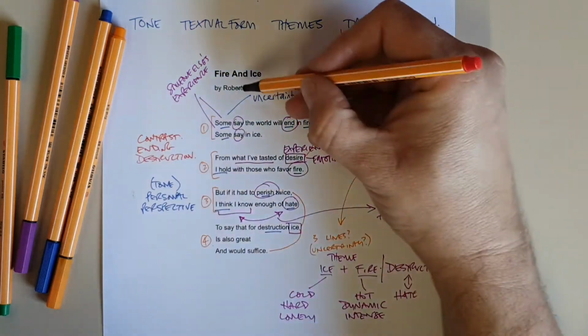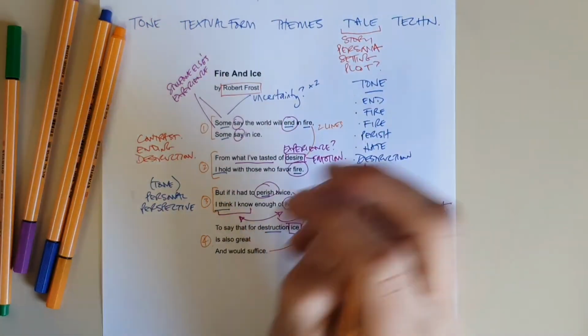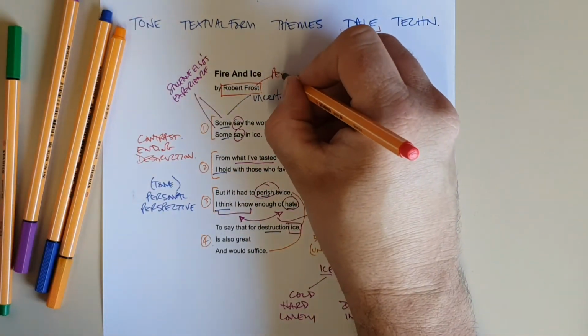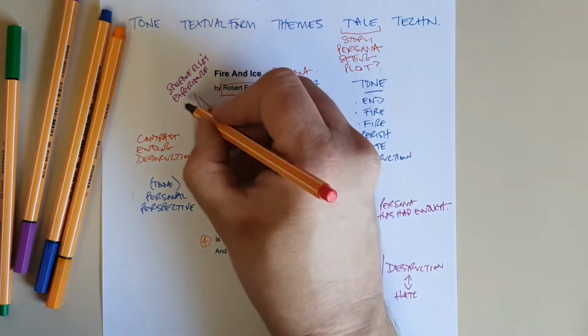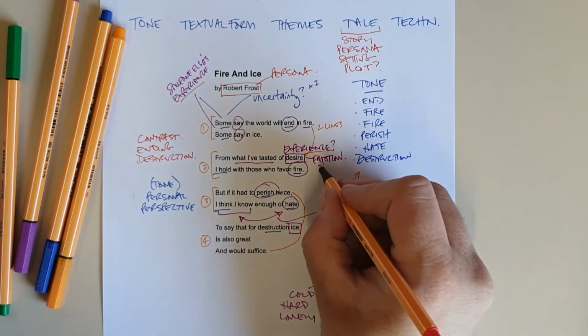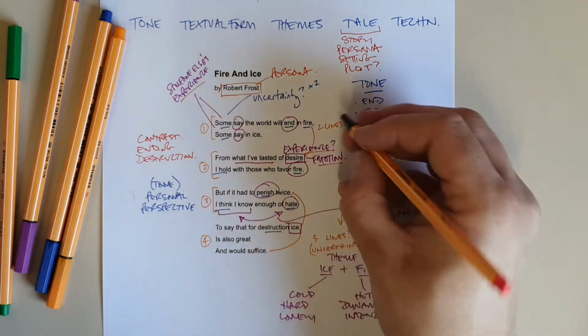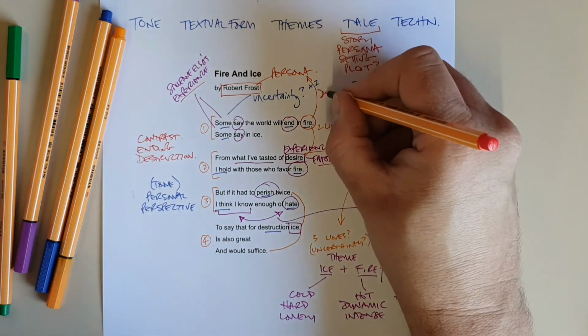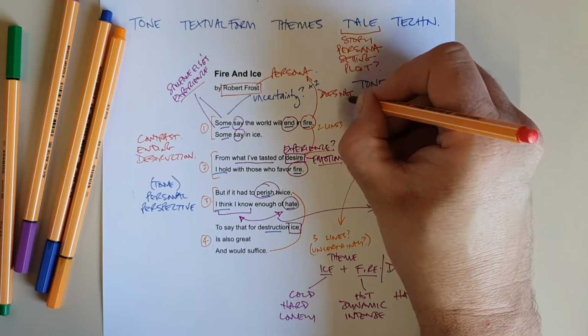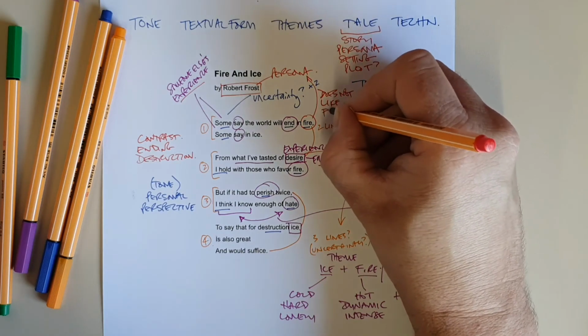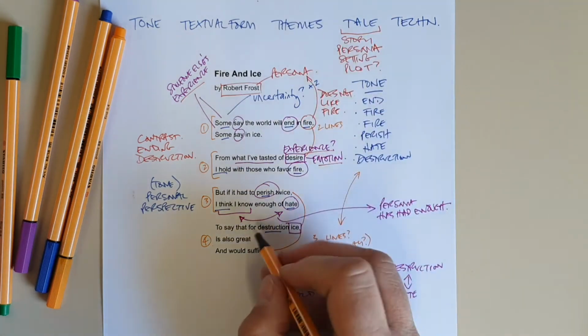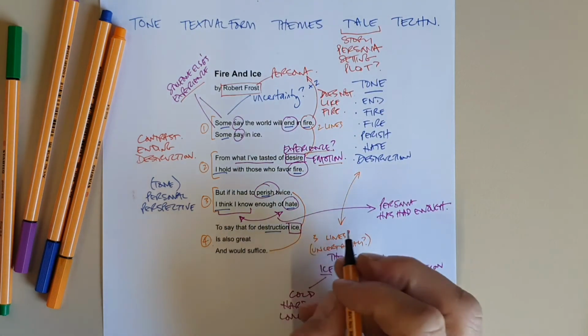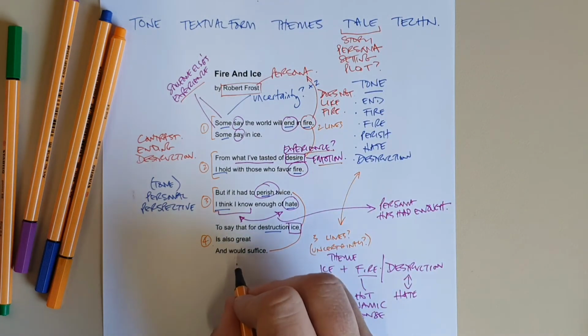All right, and the persona, who seems to be Robert Frost. His personal experience and his emotion suggests that he does not want to end in fire. He does not like fire. And for me, that suggests down here, "to say that for destruction, ice is also great and would suffice."